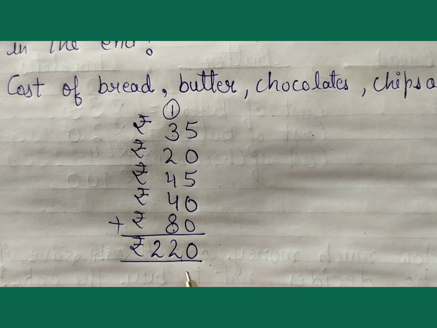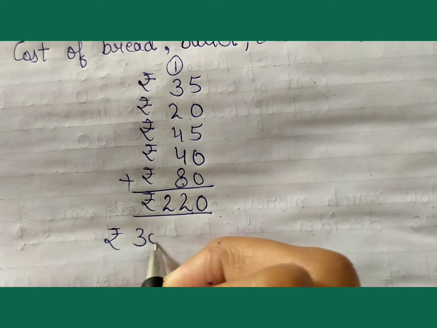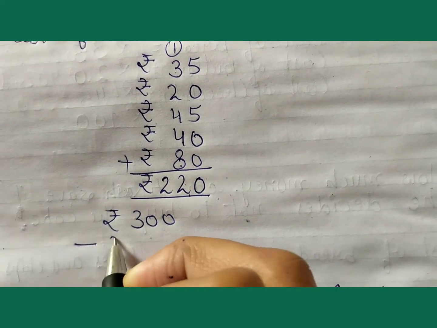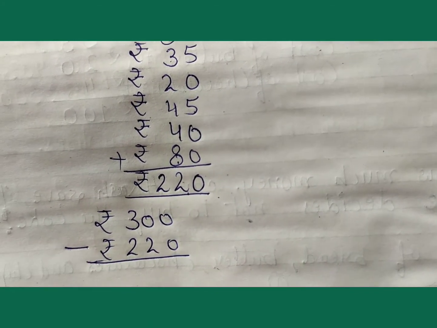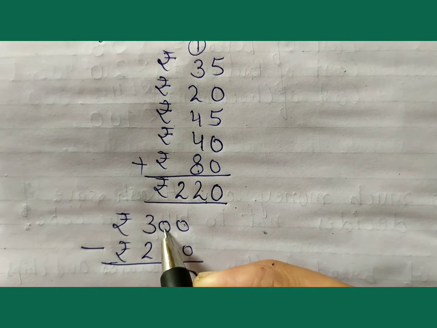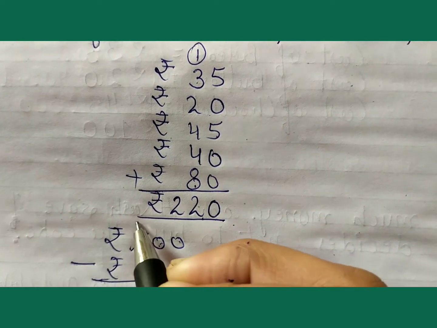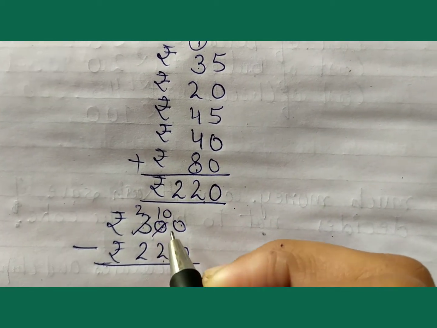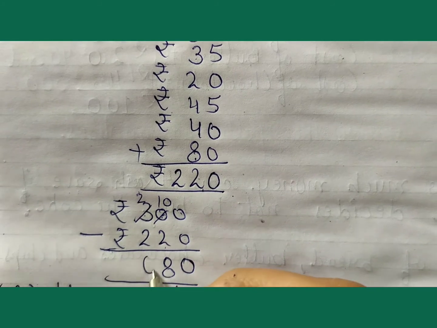Akash's mother gave him rupees 300. Write 300 subtract rupees 220. Your answer: 0 minus 0 equal to 0. 0 minus 2. 0 is a smaller digit as compared to 2. Borrow from 3, we get 2 and 10. 10 minus 2 equal to 8. 2 minus 2 equal to 0.